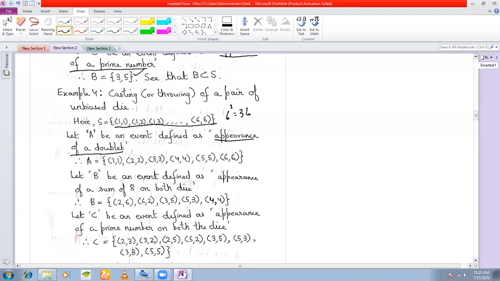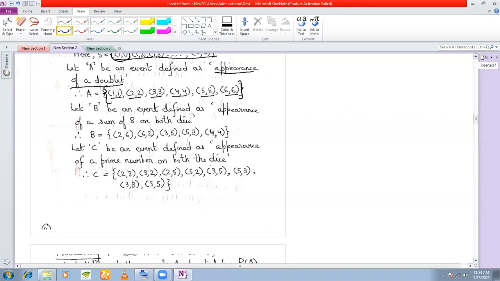What is a doublet? Doublet means same number on both the dice. So I get 1,1, or 2,2, or 3,3, or 4,4, or 5,5, or 6,6. The event that I have picked up from the sample space is {1,1}, {2,2}, {3,3} and so on. So this becomes a subset of the sample space. Clear?